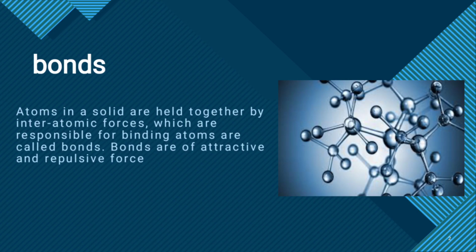Bonds. Atoms in a solid are held together by interatomic forces, which are responsible for bonding atoms; these are called bonds. Bonds are of attractive and repulsive force. Bonds are classified into two types: primary bond and secondary bond. Primary bonds are interatomic bonds and they are classified into three types: ionic bond, covalent bond, and metallic bond.